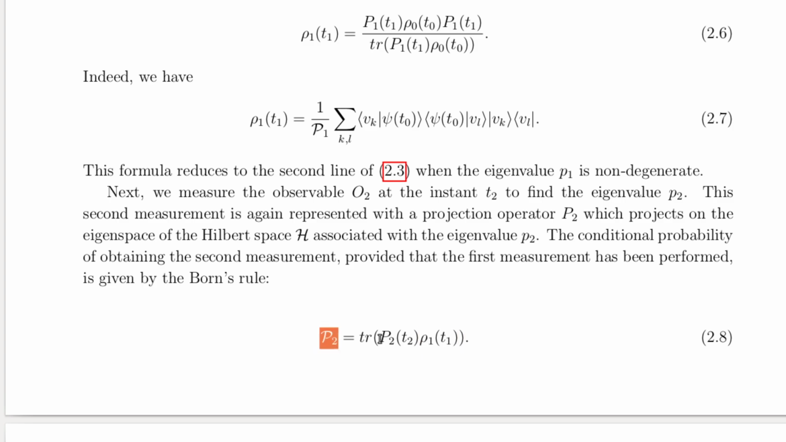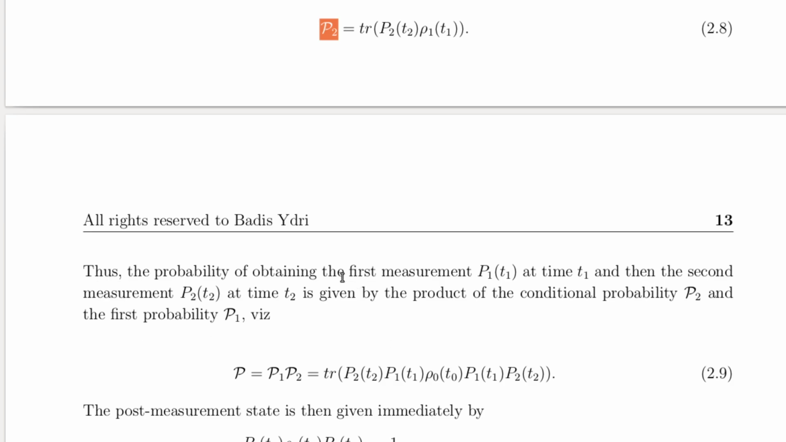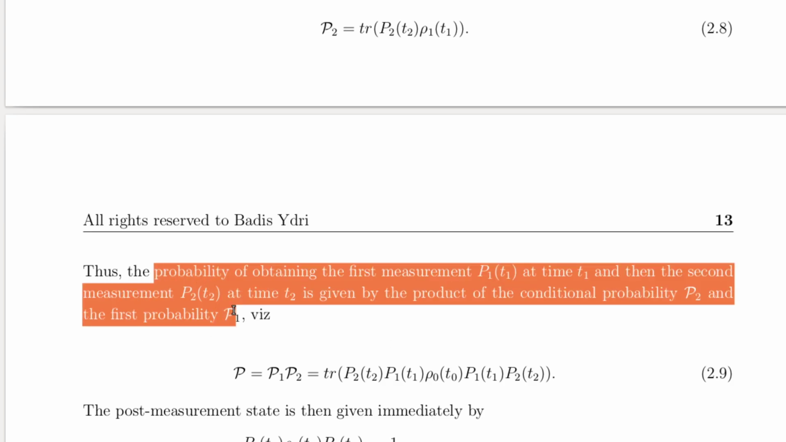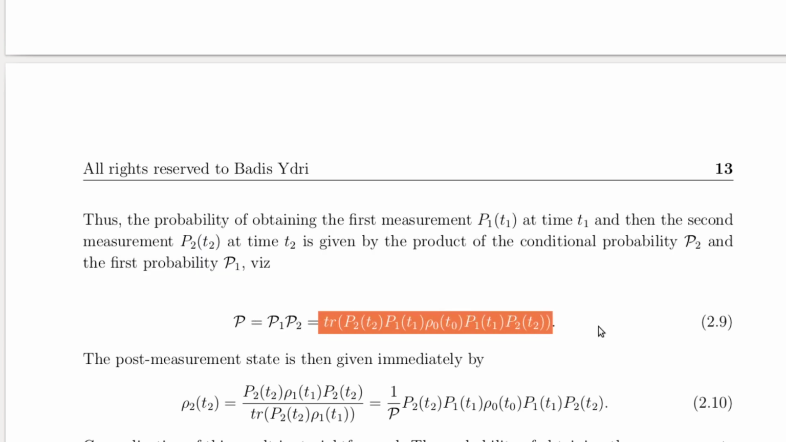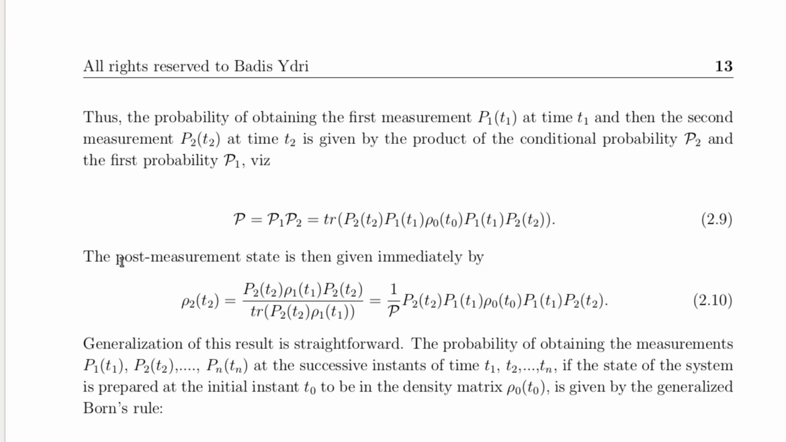But what if we want to know the probability of both measurements happening sequentially? This joint probability is simply the product of the two individual probabilities, as expressed in equation 2.9. Furthermore, and as before, the post-measurement state is a collapsed state, given in this case by equation 2.10.